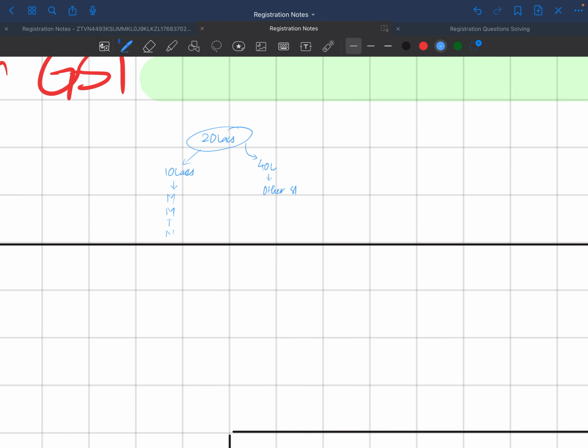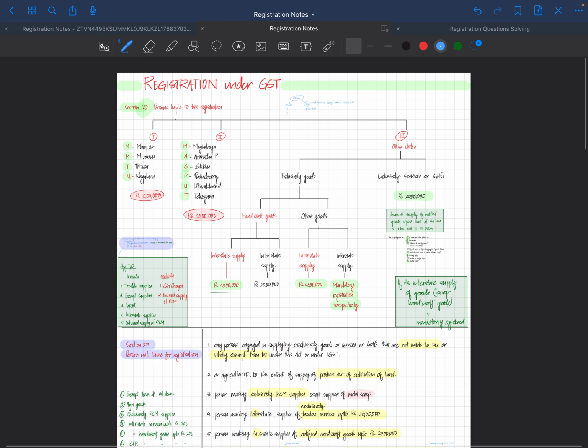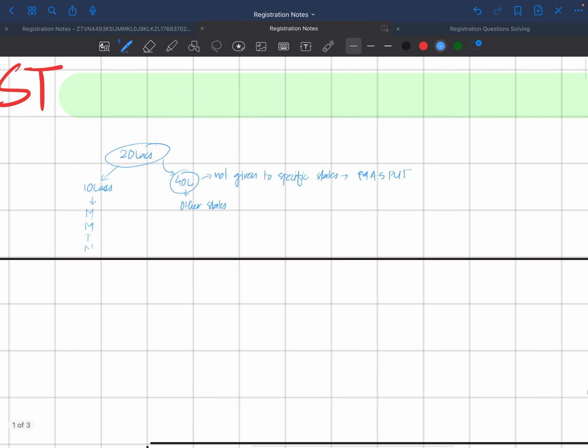And this special elevation of limit is not given to another kind of specific state, which is Sum Put or Mass Put. So this MMTN and Mass Put is the acronym which we used over here. So this is how the section was derived.